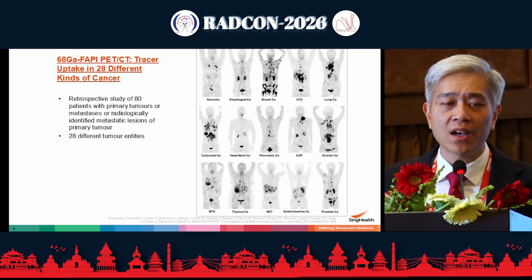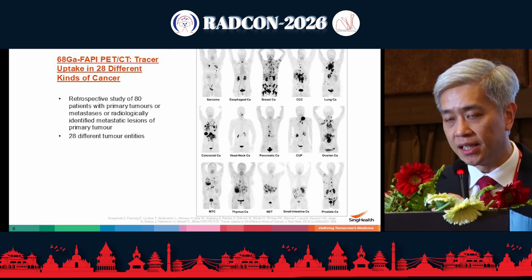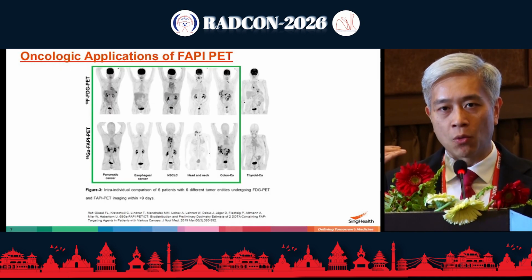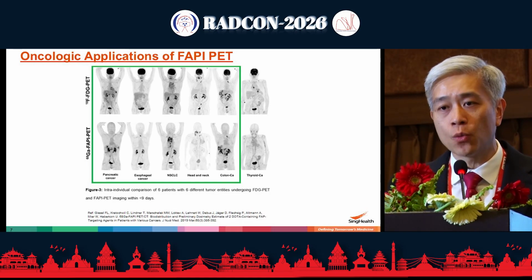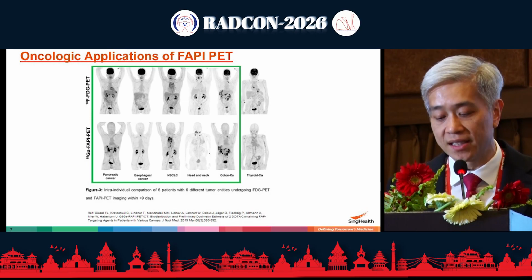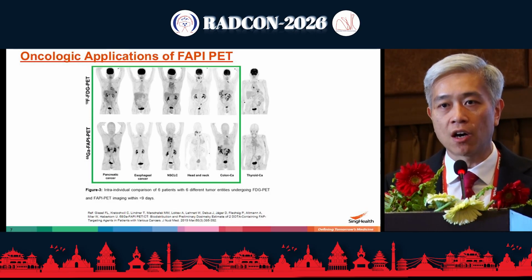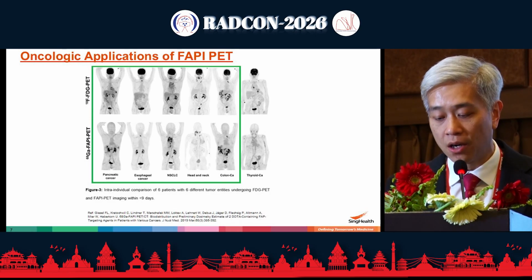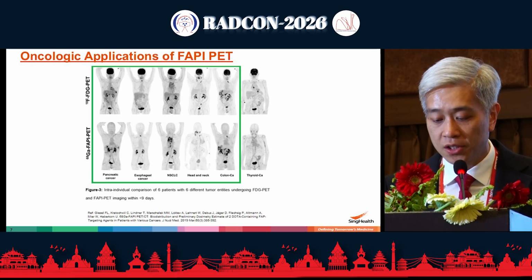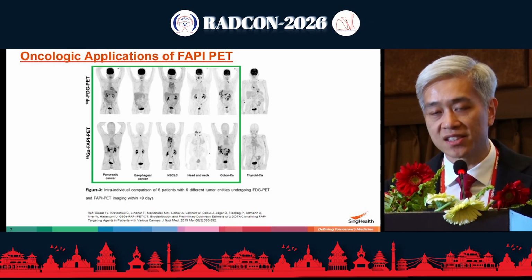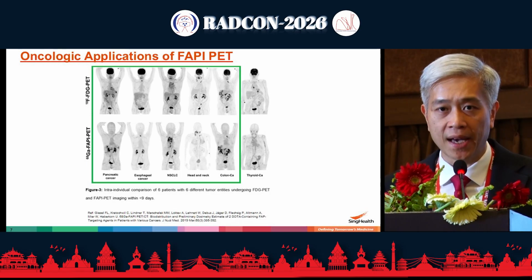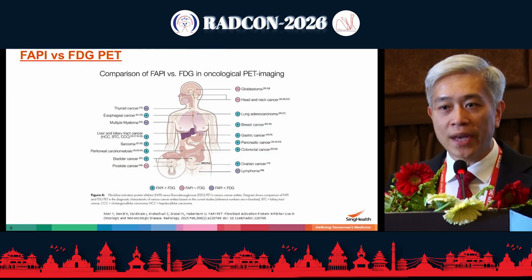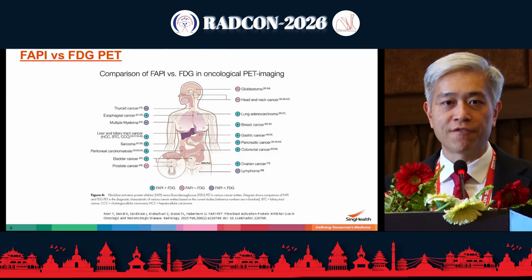And so why all this interest in FAPI PET recently? So once they first were able to synthesize FAPI in 2018, the center in Heidelberg actually went to test it with a whole range of malignancies, and they discovered that actually quite a lot of malignancies show a lot of uptake on FAPI PET imaging. So things like sarcoma, esophageal cancer, breast cancer, they actually demonstrated 28 different tumor entities showing quite a lot of uptake with FAPI PET. But then the next question is, we have FDG, so why would we need FAPI PET?